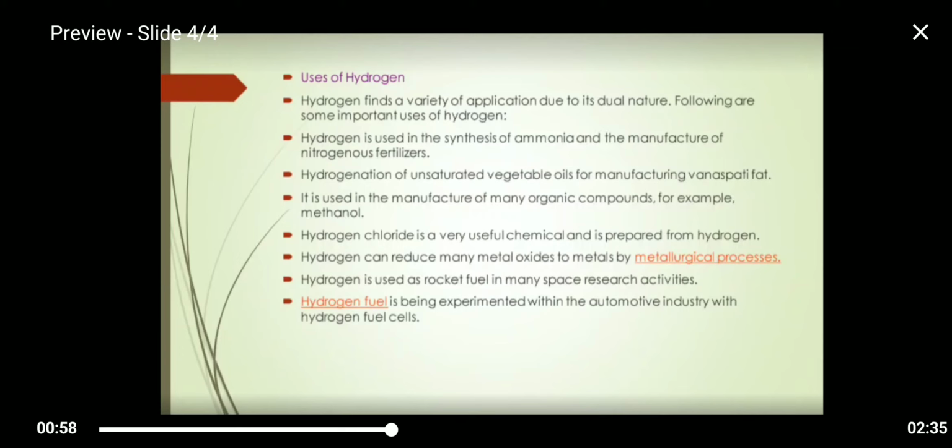Hydrogen can reduce many metal oxides to the metals by metallurgical processes. Hydrogen is used as a rocket fuel in space research activities. Hydrogen fuel is being experimented with in the automotive industry with hydrogen fuel cells. And some of the uses of hydrogen are hydrogenation, methanol production, rocket fuel, welding, production of hydrochloric acid, reduction of metallic ores, and filling balloons.